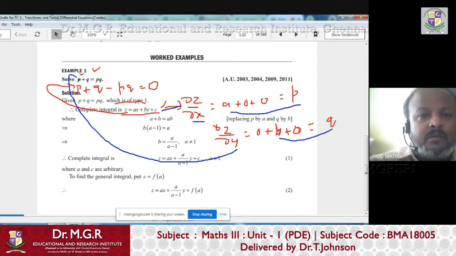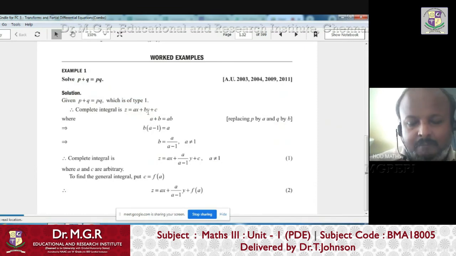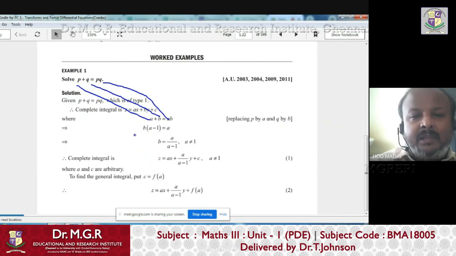So what we have to do is replace p by a and q by b. In place of p, they write a, in place of q, they write b. Then pq becomes ab. Right? Here you can take b outside: take ab to this side and take b outside. This is a, becomes a minus 1, and this is a by a minus 1. So you write a plus b minus ab is equal to 0.